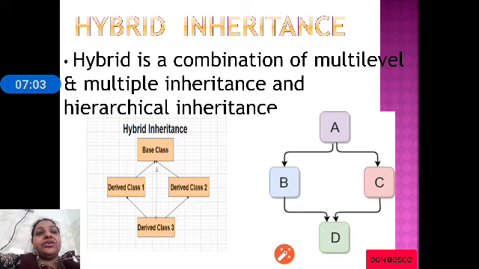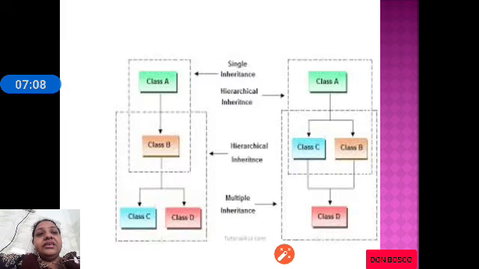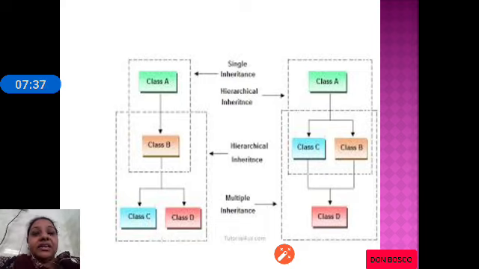So, it is a combination of multi-level, multiple and also hierarchical inheritance. This is explained better with this example. You can see class A, class B. Class B is derived from class A, which involves single inheritance. Similarly, you can see class C and class D are derived from class B, which is nothing but hierarchical inheritance. In hierarchical inheritance, there are multiple derived classes and one base class.